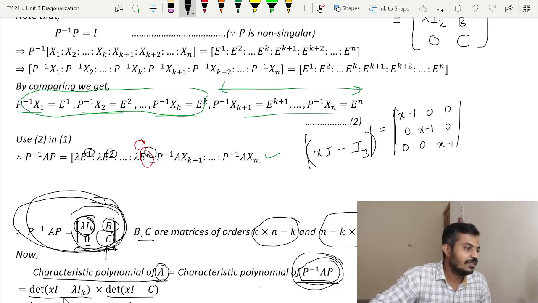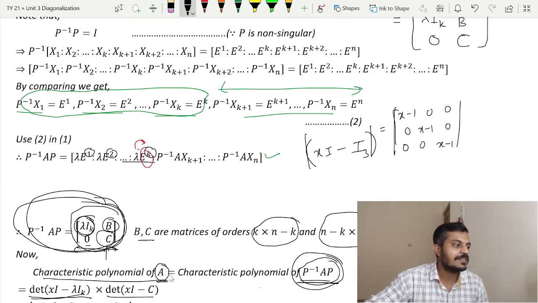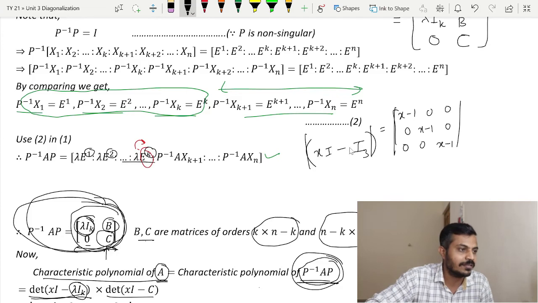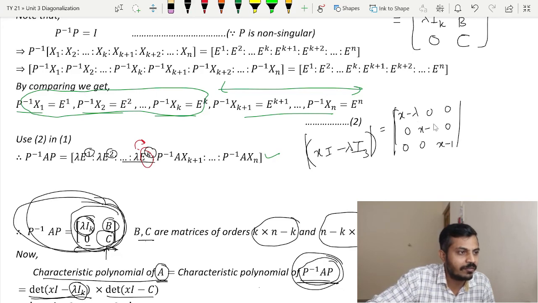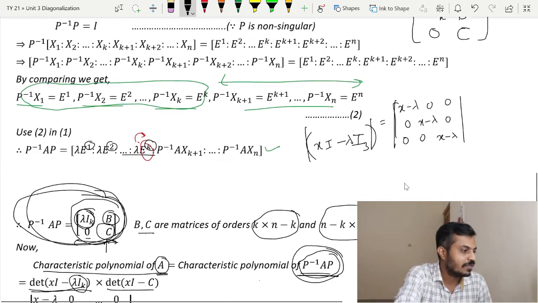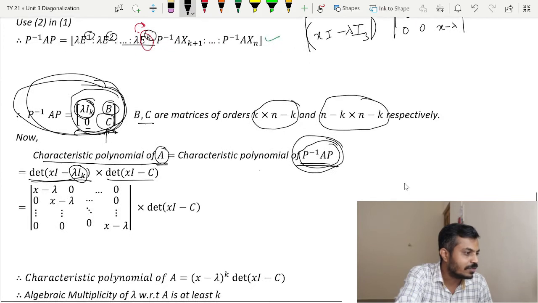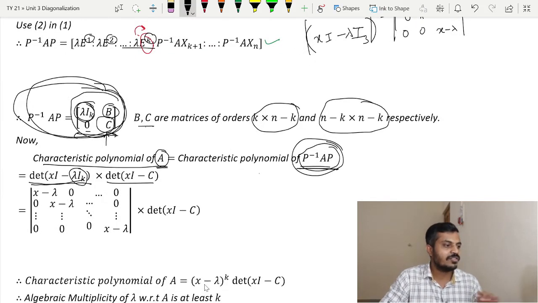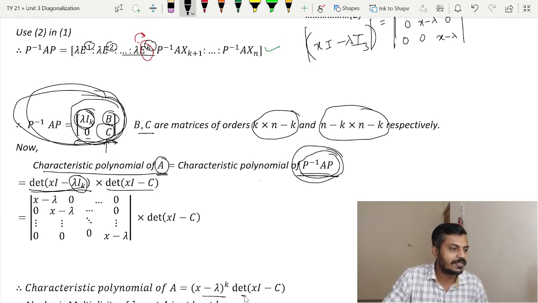So over here the determinant of this first part will be (x minus 1) raised to k, sorry, (x minus lambda) raised to k, because we have lambda Ik here. I have taken 1 over here. If I take lambda I3, then everywhere I will have lambda, and I will have the determinant to be (x minus lambda) cubed, right? So this will be equal to (x minus lambda) raised to k multiplied by the determinant of xI minus C.